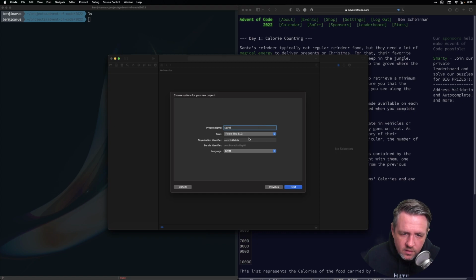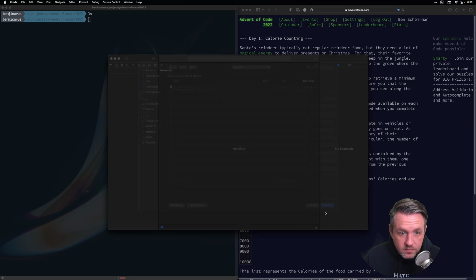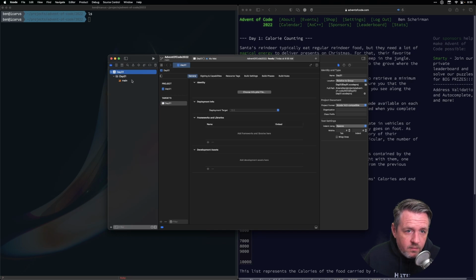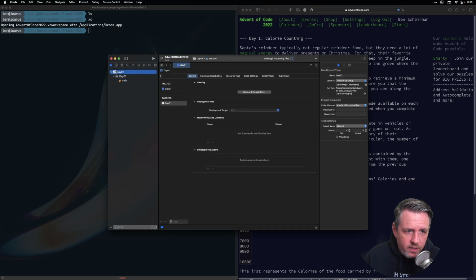All right, so I'll make a project called Day 1. I may change my mind on this later, but it's not too important now. Sure, we'll create a Git repository and we will add it to that workspace. Okay, so now if I open up the workspace, it has Day 1 in it, but I could add more days if I need to. Alternatively, I could go in and add a new target for each one. I'm not quite sure how I want to do it yet.